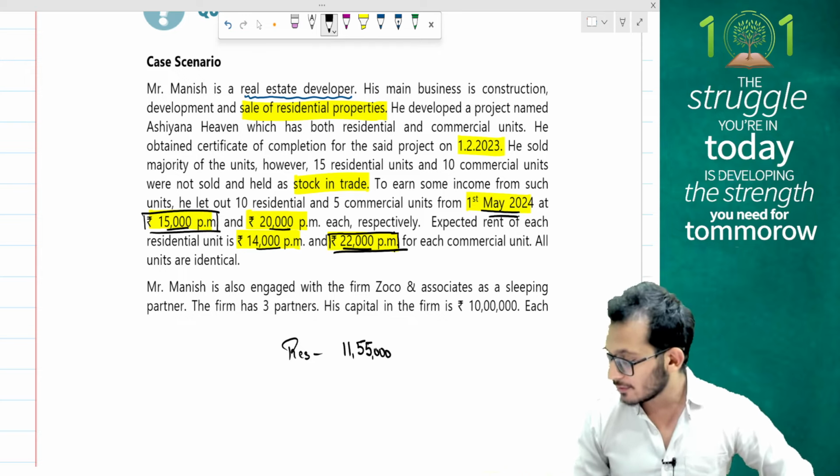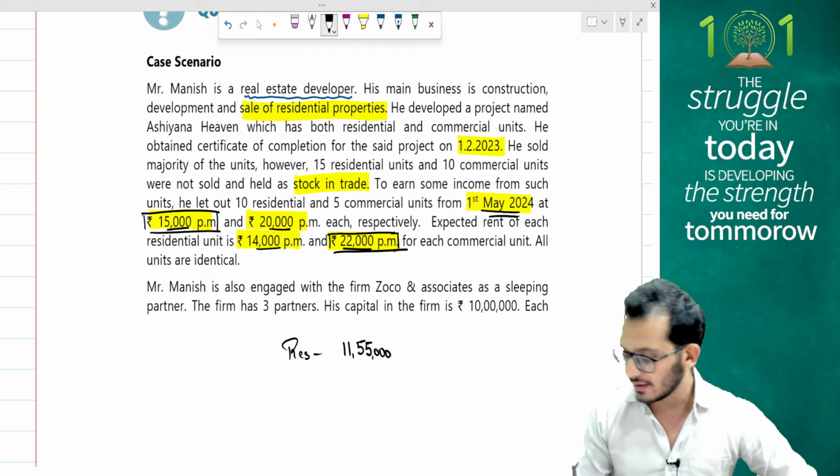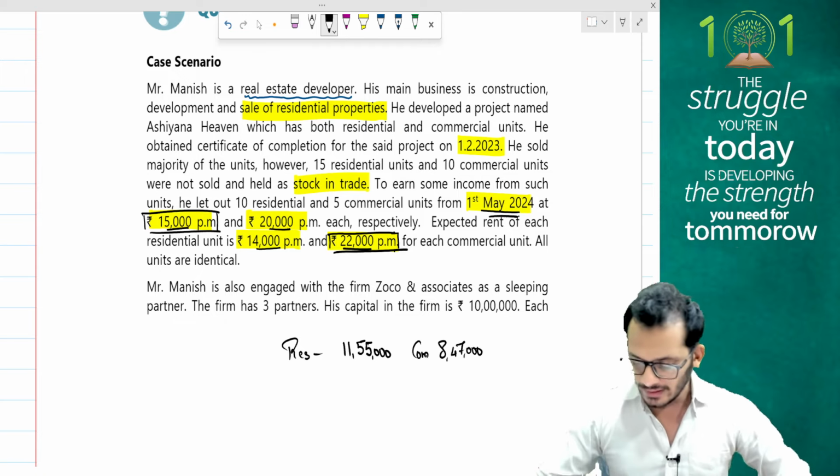Commercial properties has 22,000 being multiplied for 5 units, multiplied for 11 months. That gives me 12,10,000. In this 12,10,000, I'm going to remove 30% standard deduction, and therefore the number becomes 8,47,000. So this is going to be for the commercial units. I think this is fairly the answer.